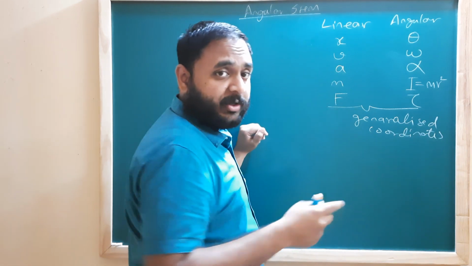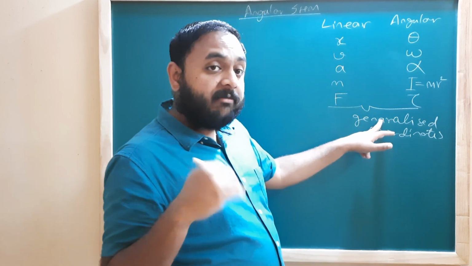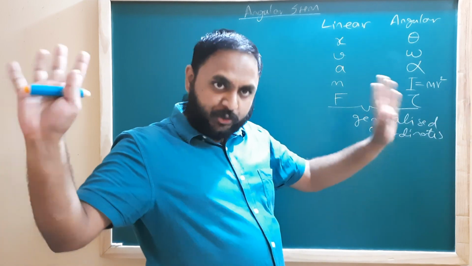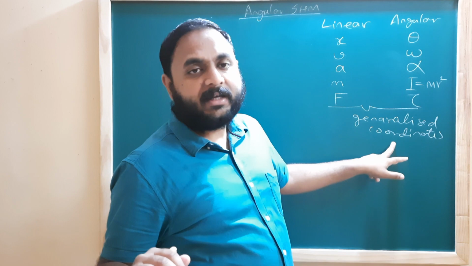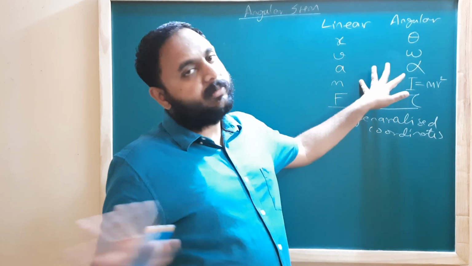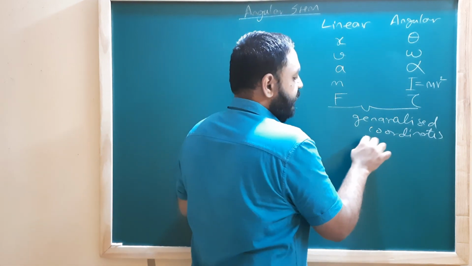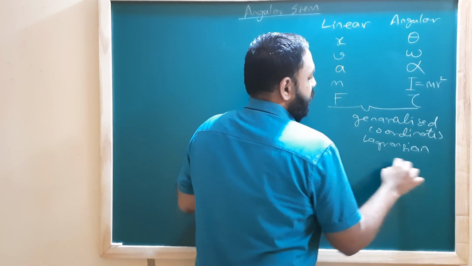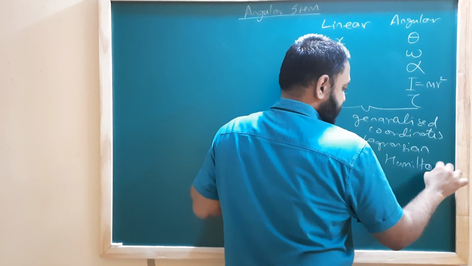Now, what are generalized coordinates? I am not going to tell you right now, but what I want to tell you is, the advantage of Lagrangian mechanics is, you don't treat this as two different things. You just say motion है, whether it is angular, whether it is linear, I don't care. I am just going to take some coordinate. And using one formalism, you can analyze any mechanical problem. That is the advantage of Lagrangian or Hamiltonian mechanics. Lagrangian या Hamiltonian जो formulation है, that has this kind of an advantage.